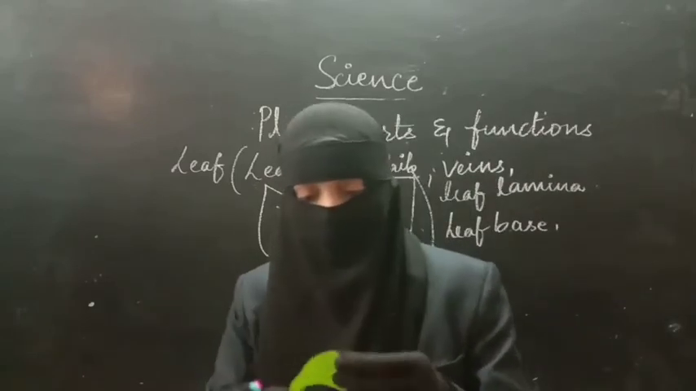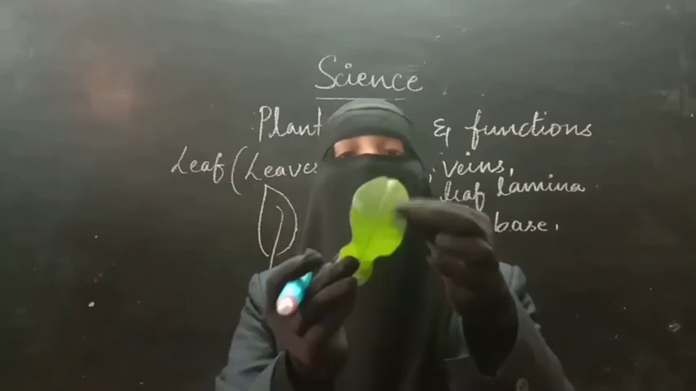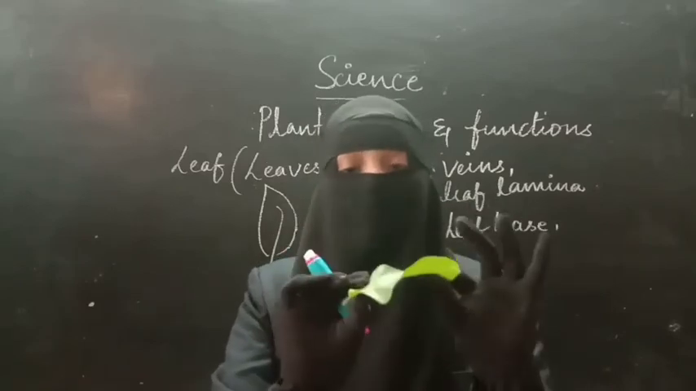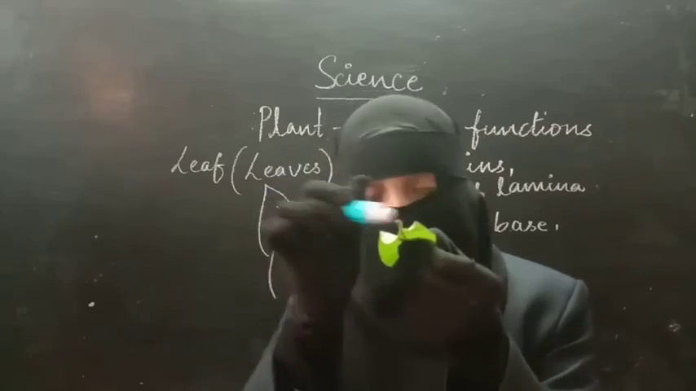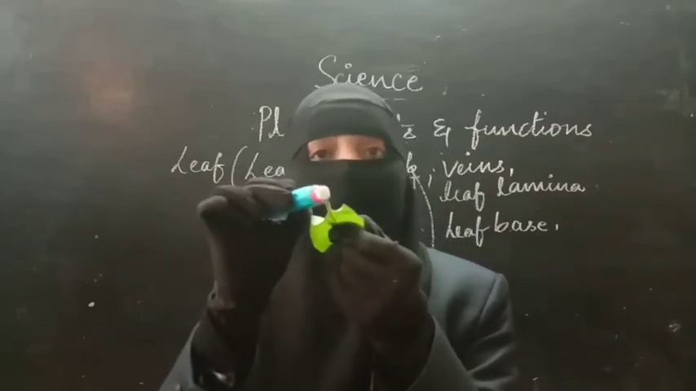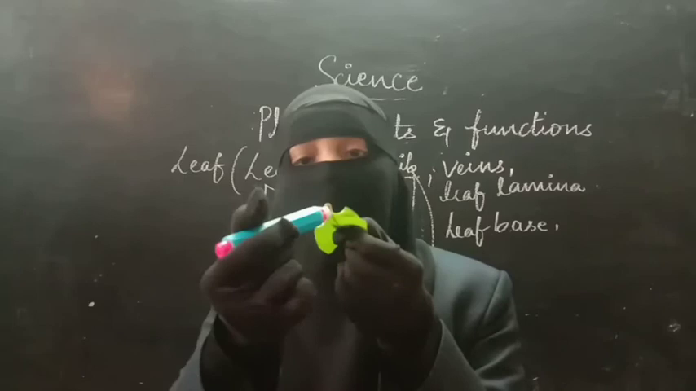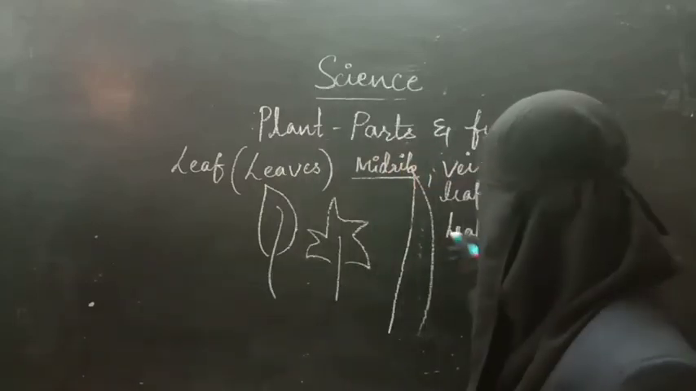And then these are the edges of the leaf. But you can see here, this is called the petiole, or this is the leaf base. The entire last part is called the leaf base. This is called the petiole.